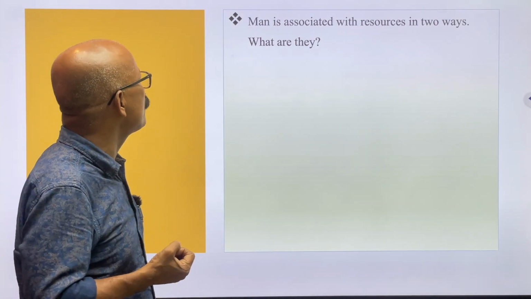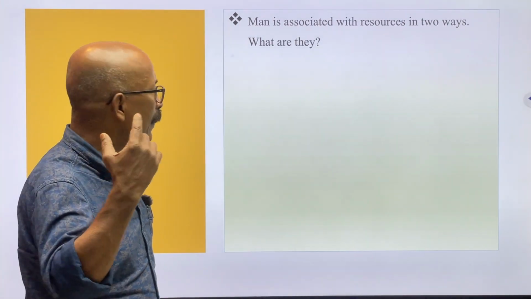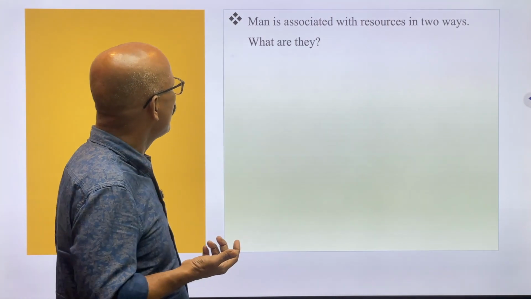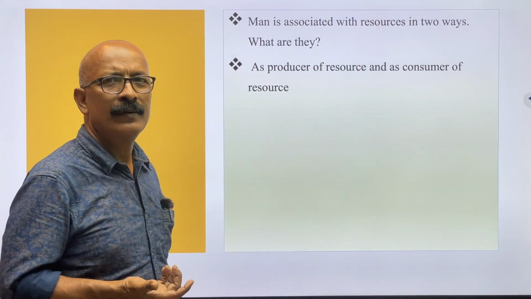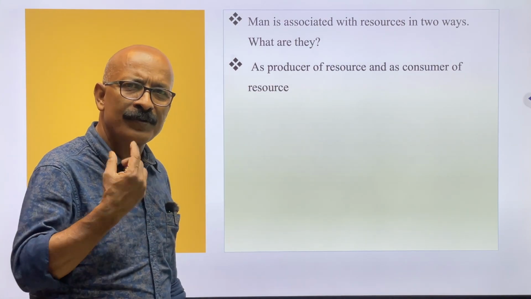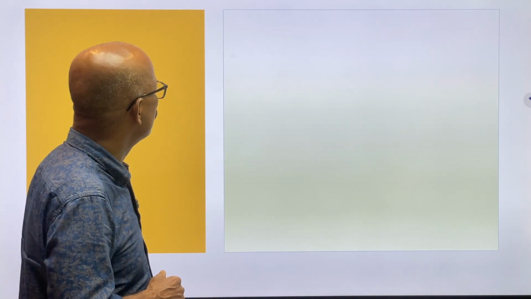In relation to resource, man is attached to resource in two ways, and these two ways are as producer of resource and as consumer. We belong to the producer of resource and as well as we consume the resource. So it is in the two ways.